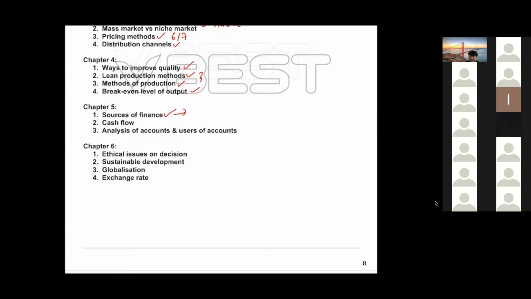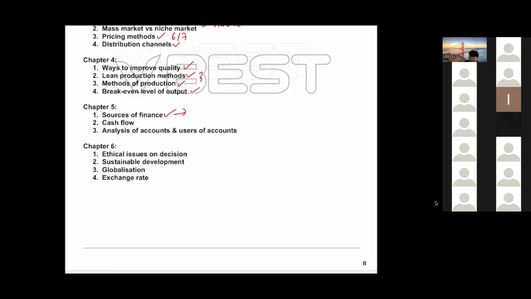Retained profit is also only applicable to big companies, those set up a long time ago. If the question tells you the owner just started the business and you write retained profit, the examiner may mark it wrong, because a new business wouldn't have enough retained profit. So it's not encouraged to write retained profit.